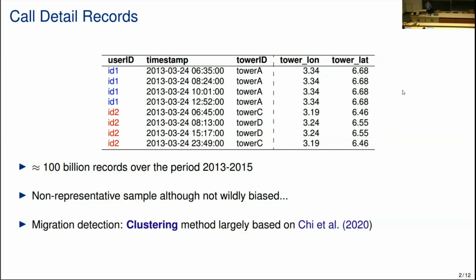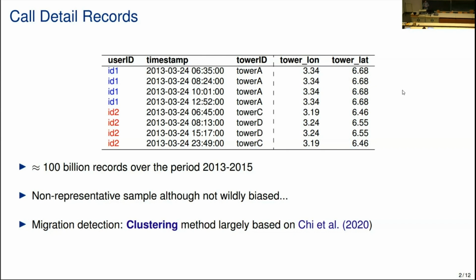So we have the timestamp of that call. We have a unique identifier of the phone tower that processed that call. And all of those towers are actually geo-referenced. And that's what allows us to infer a trajectory across space and over time for each of those individual users. So in this data set that we're using in Senegal, we have approximately 100 billion records over a period of 3 years for approximately 10 million unique users.